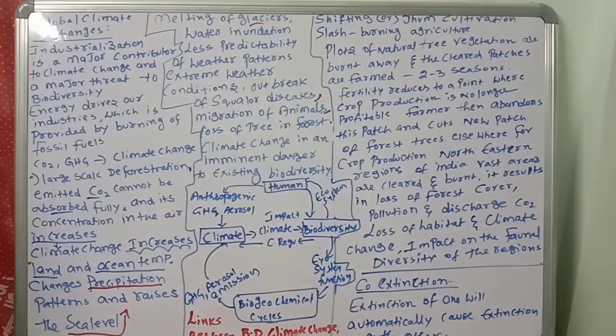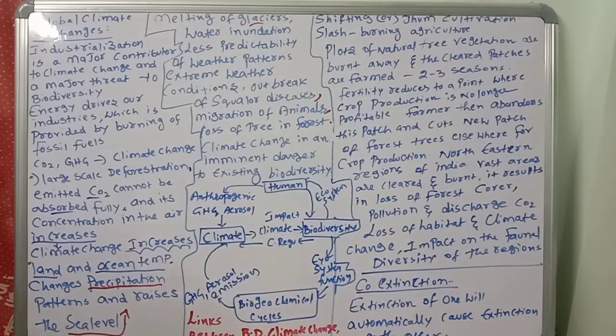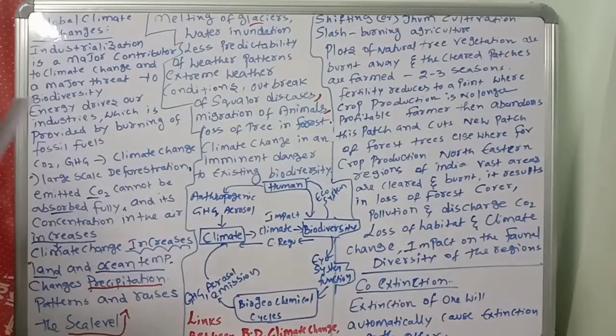for 2 to 3 seasons, just 2 to 3 seasons only. Rabi, Kharif, like that. They will use the plots for 2 to 3 seasons. So they will go to one place where the natural vegetation is there. They will cut all the trees, burn them, and use that land for farming, only for 2 to 3 seasons. Once the fertility reduces, suppose that plot's fertility reduces to the point where crop production is no longer profitable.